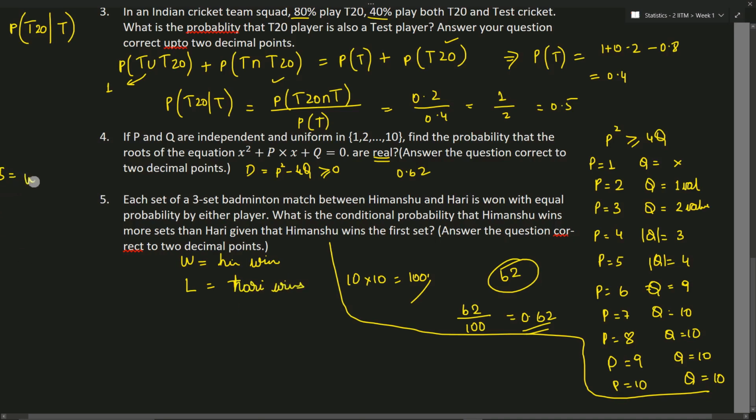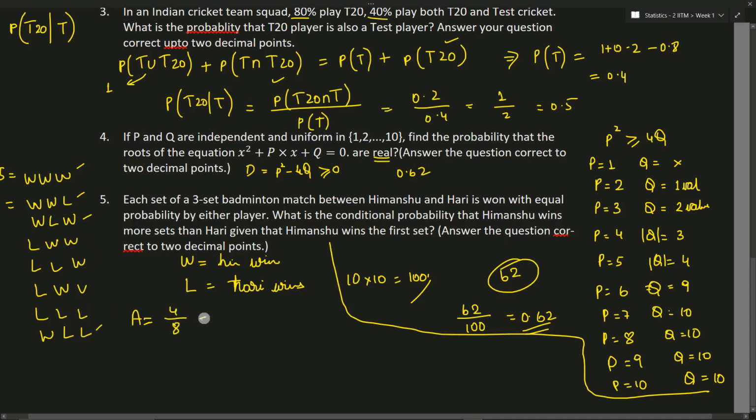We can have win win win, win win loss, win loss win, loss win win, loss loss win, loss win loss, win loss loss, and loss loss loss. We have 8 different possible outcomes. So what is the first set? Let's say the first set is won by Himanshu. That is nothing but first set is a win here, here, here, and here. So we have 4 possible outcomes. 4 divided by 8 is nothing but 1 by 2.